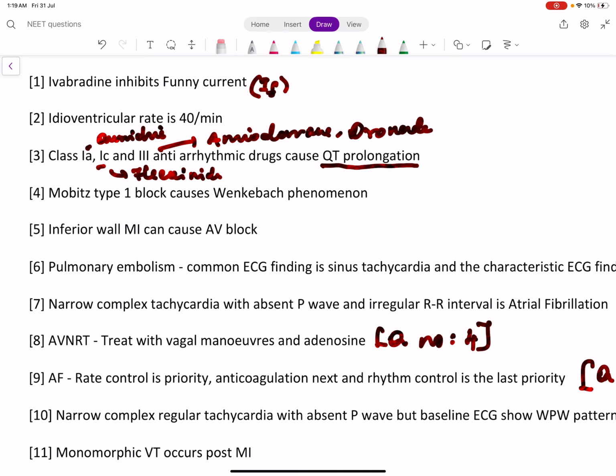Remember, Class 2 is beta blocker. Class 4 is calcium channel blocker. Mobitz type 1 AV block causes Wenckebach phenomenon, which is progressive prolongation of PR interval followed by a dropped beat.